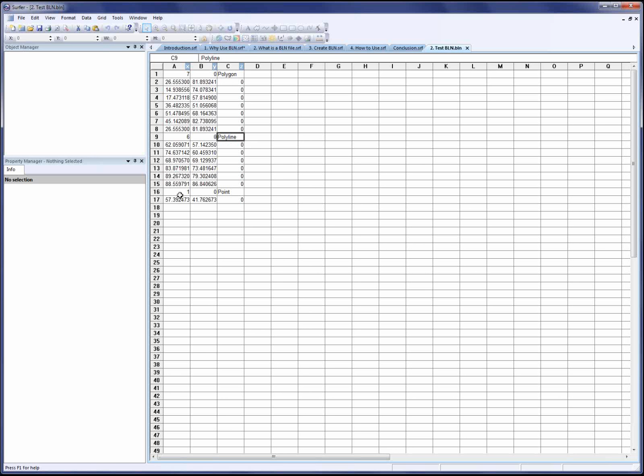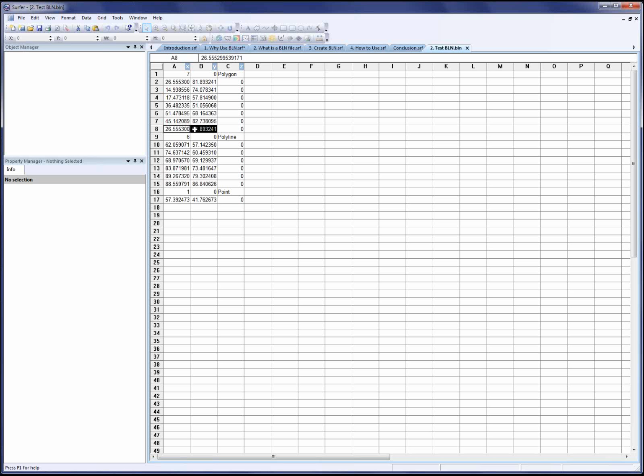Now the point object is last. There is a 1 in column A in the header row, which tells Surfer that the object's a point. The blanking flag value and the attribute value in column C are ignored, so it doesn't matter what's there. So the XY coordinates tell Surfer what type of object it is. If there's only one set of coordinates, then it's a point. If there's more than one set of coordinates, and the first and last set of coordinates do not match, then it's a polyline. If there's more than one set of coordinates, and the first and last set of coordinates do match exactly, then it's a polygon.